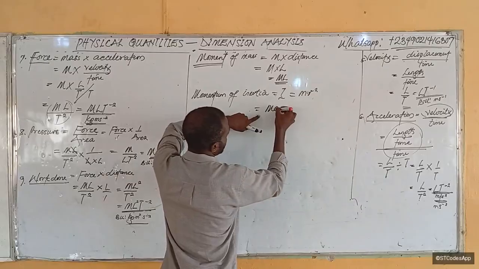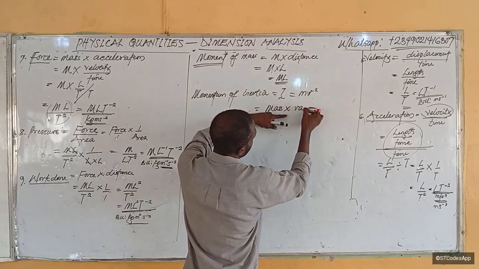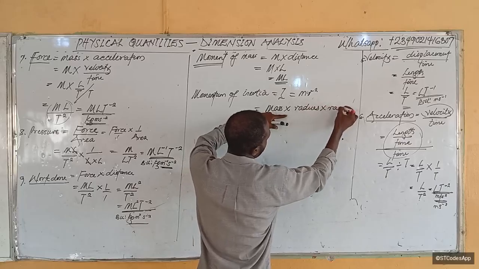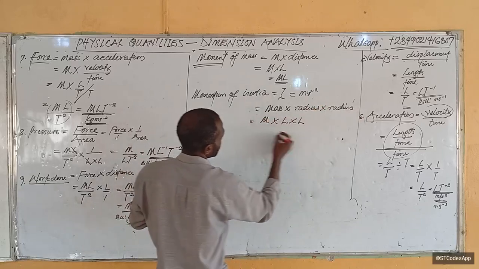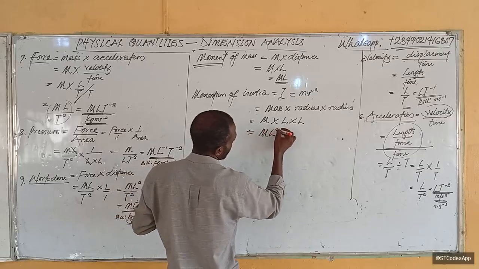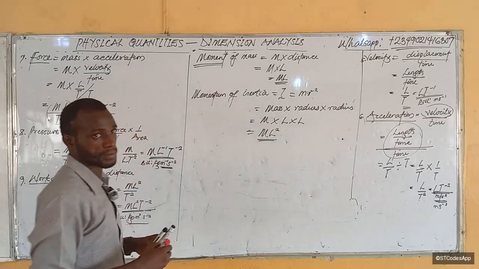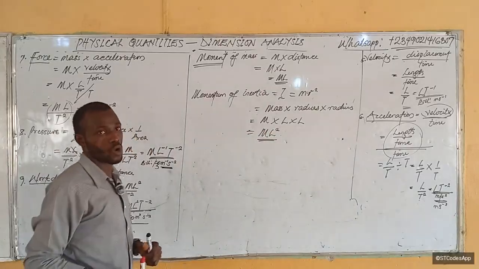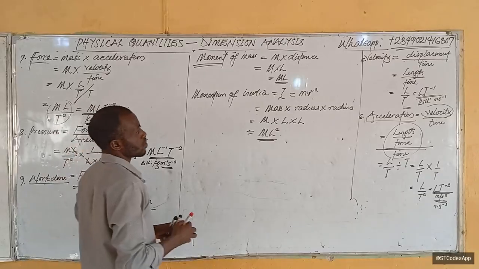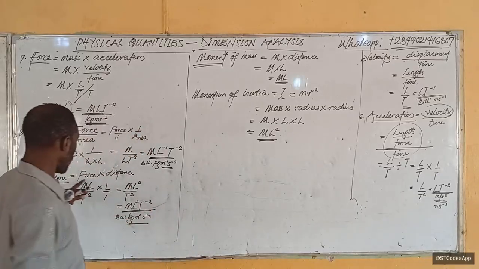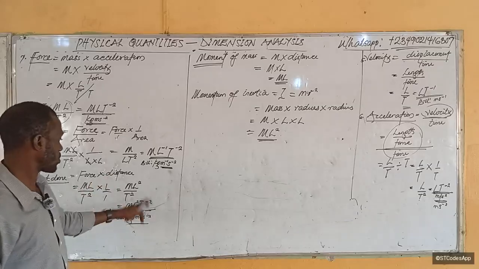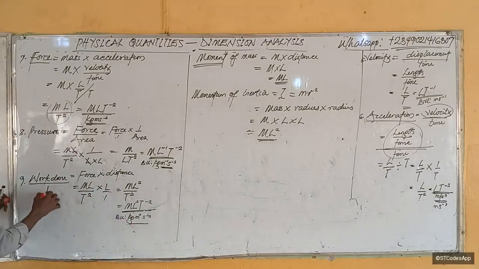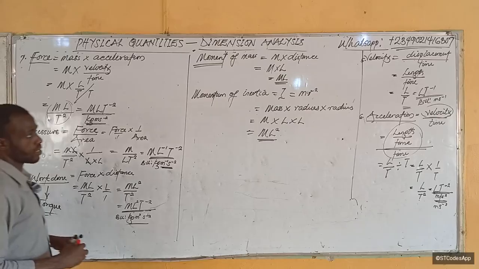So that is mass times radius times radius. Does this make sense? I told you radius is a type of length, so we have mass times length times length. So this becomes ml squared. Is it clear? Now how about torque? Torque is also force times radius. So in that one, it's also going to give you this. So moment of force and torque are going to have the same formula. Is that clear? All right.